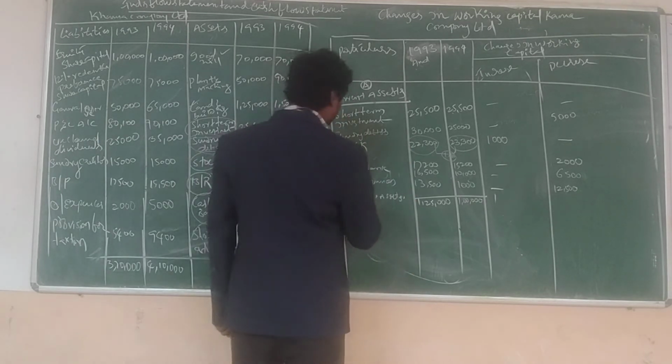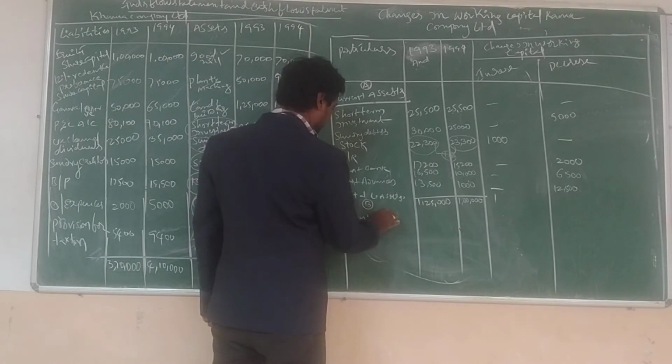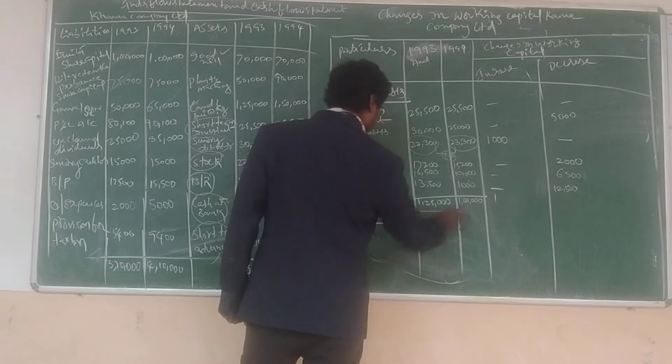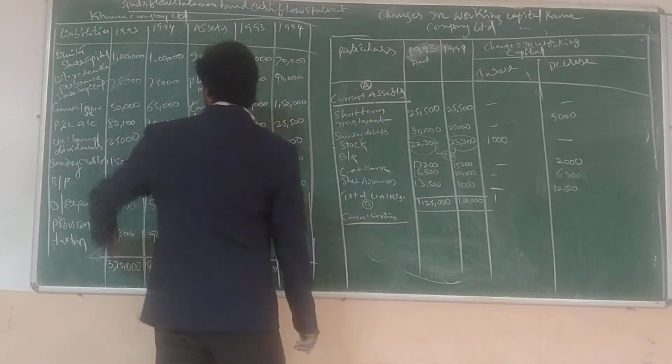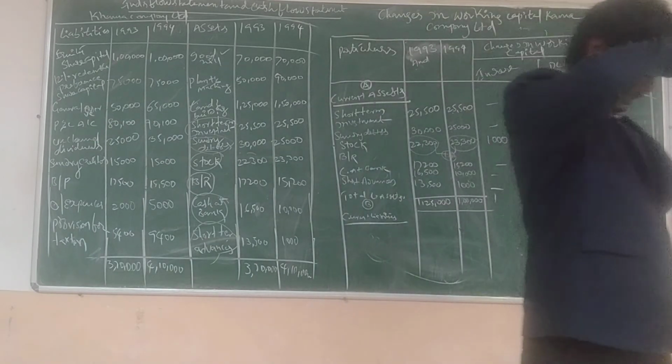Next, section B. What are the current liabilities? See, now we want to check out the current liabilities. What amount? See, current liabilities. Tell me.